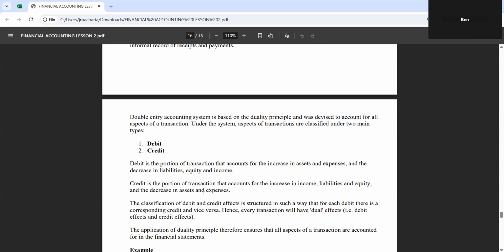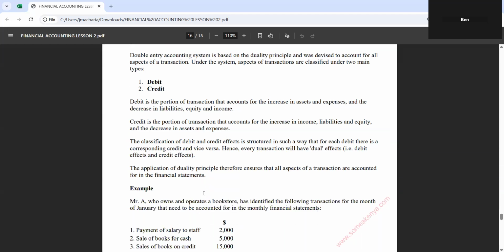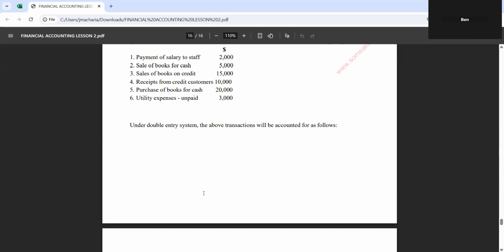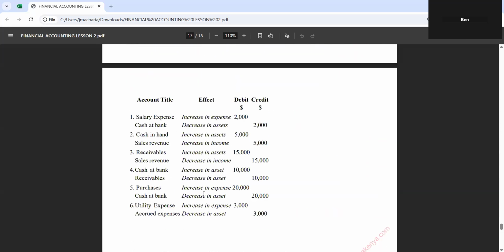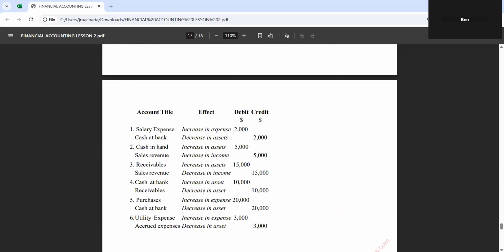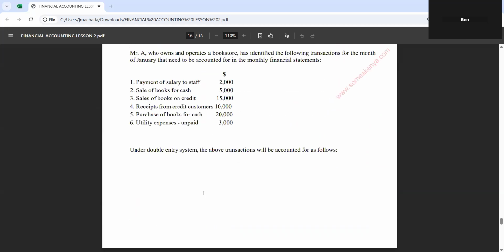So we're saying the double entry accounting system is based on the duality principle and was devised to account for all aspects of a transaction. Under the system, a transaction is classified under two main types, either debit or credit. We shall look at this in detail in our next topic. But we can wind up with this one.